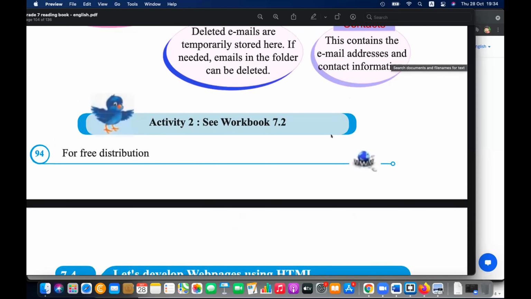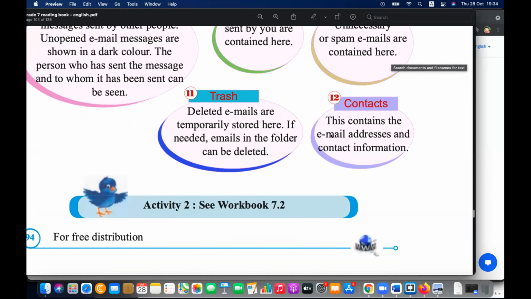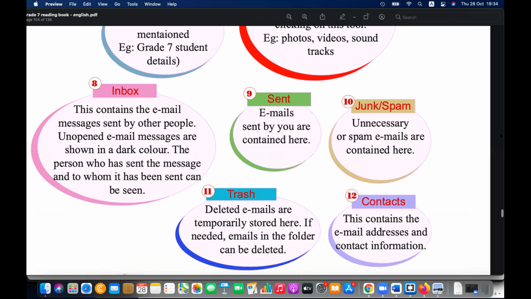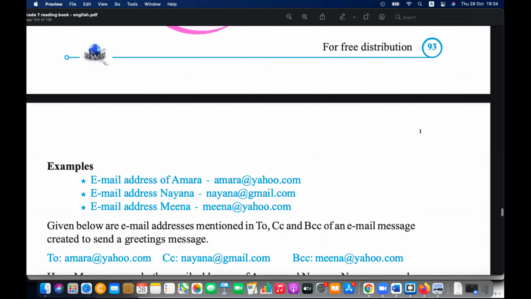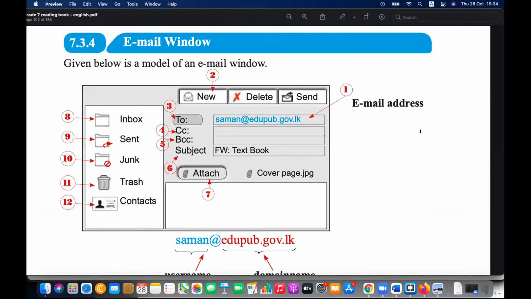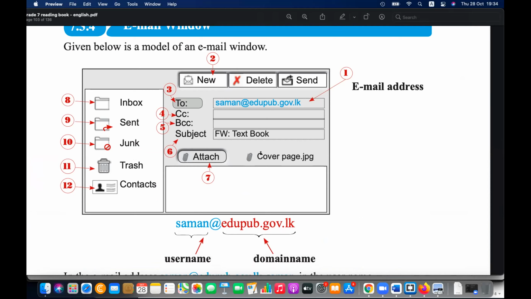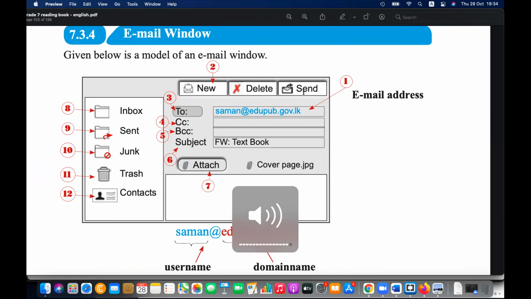Okay, last day we learned about the internet and email, and also about different services of the internet. Today we have to learn practically about sending emails and about the email fields. Last day I also said that there are different fields and why these different fields are used. So let me check whether you can remember that.